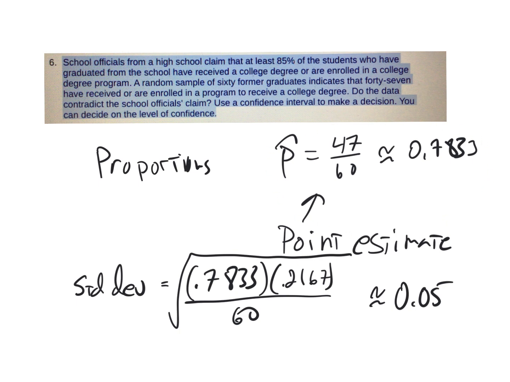So what I did is, because this is a categorical variable and it's a binomial distribution, right? Either yes or no, they're in college or have a degree or in process. There's a fixed number of trials of 60. The probability that somebody's in college is certainly independent from person to person. And is it the same? I'm going to assume so, but that one's kind of a fuzzy gray area. We don't really know, but let's go with it. I think it's close enough. If the sample's good, we could probably create a confidence interval and use that.